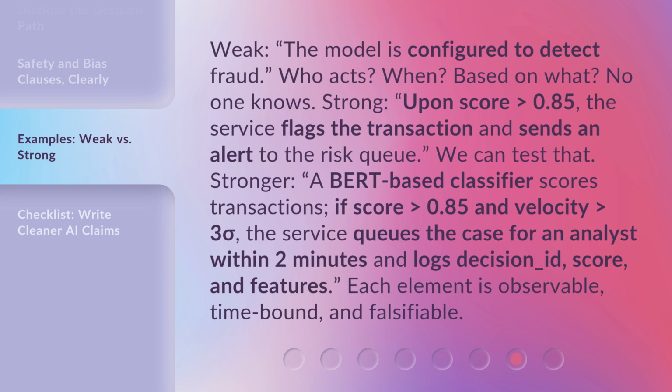Stronger: a BERT-based classifier scores transactions. If score is greater than 0.85 and velocity is greater than 3 sigma, the service queues the case for an analyst within 2 minutes and logs decision_id, score, and features. Each element is observable, time-bound, and falsifiable.